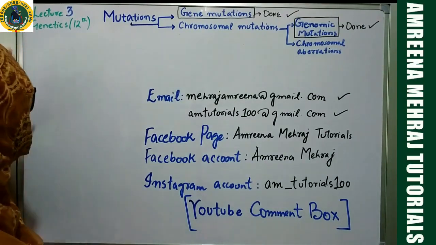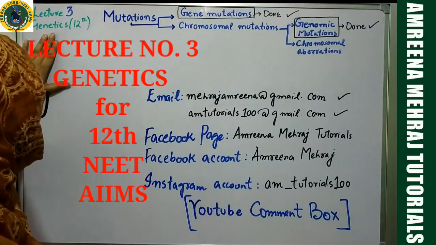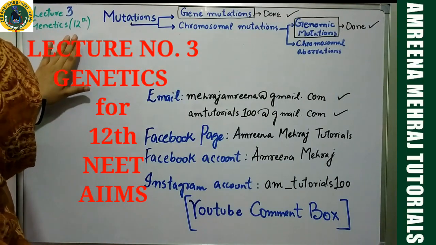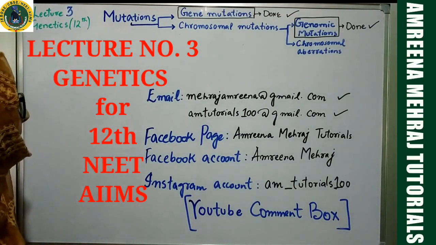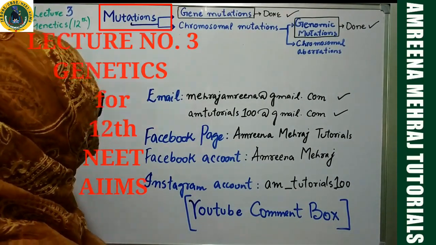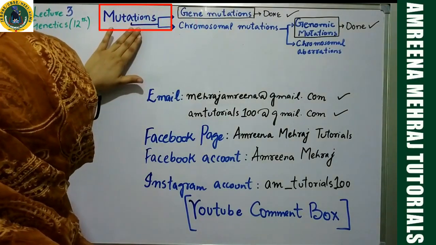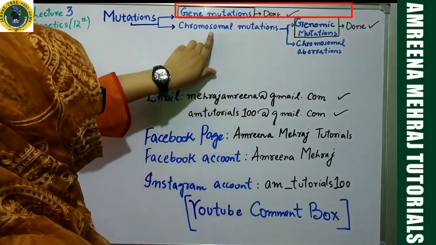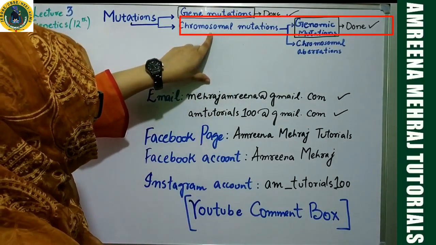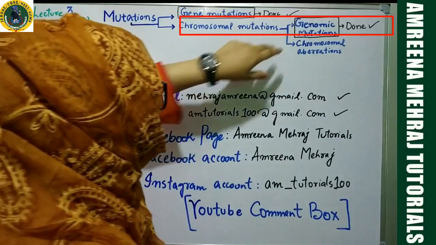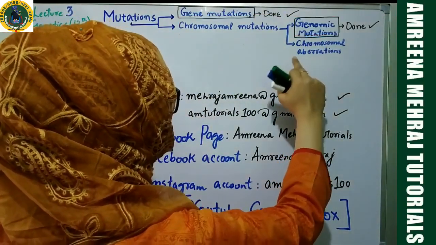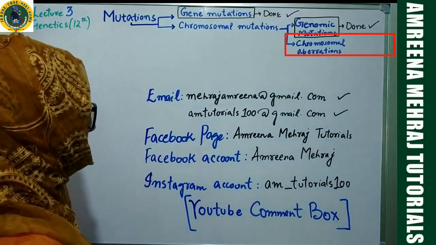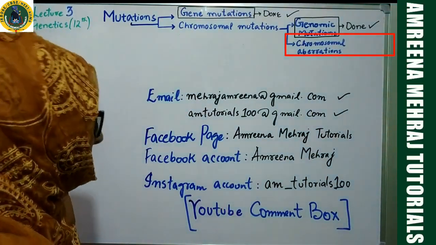My dear students, this is today's lecture number 3, which is for class 12th as well as for entrance students, and we are studying genetics. I hope you remember. Out of genetics we have started mutations, and out of mutations we have completed gene mutations. Now chromosomal mutations we also started, and out of chromosomal mutations we have already completed genomic mutations. Now we are supposed to complete this topic, which is chromosomal aberrations. Inshallah, we'll complete this topic today.